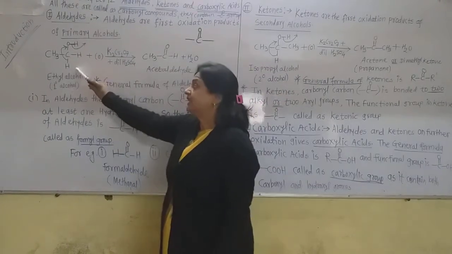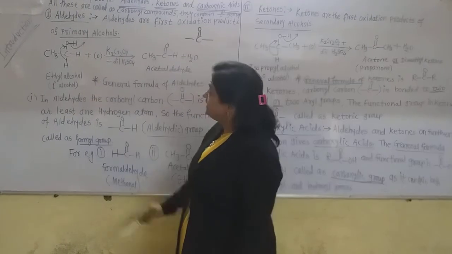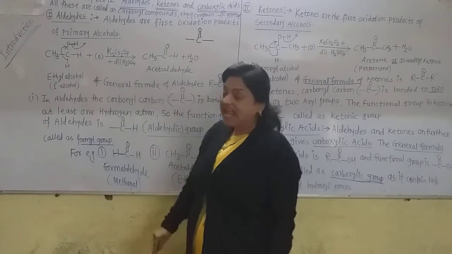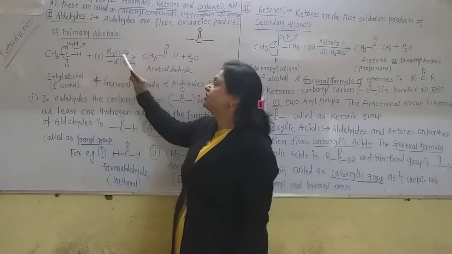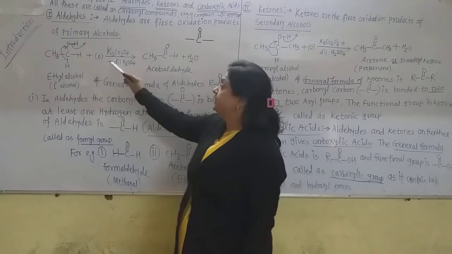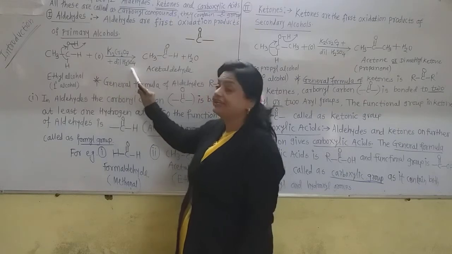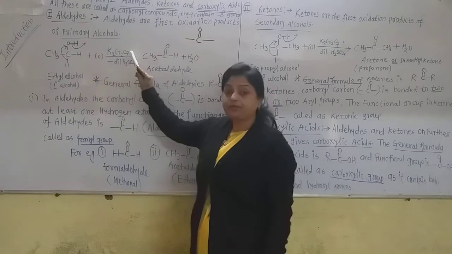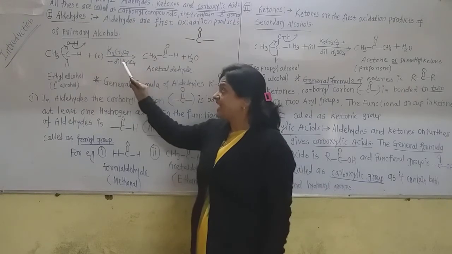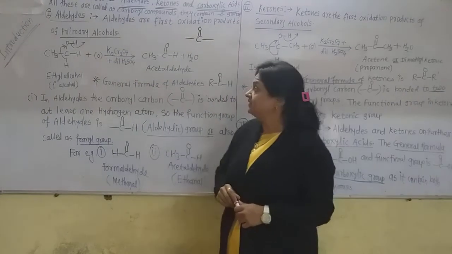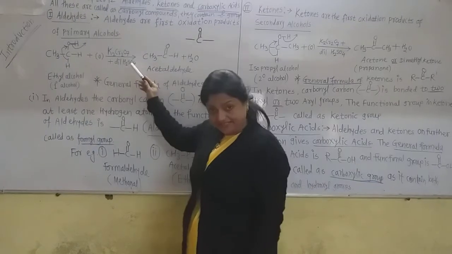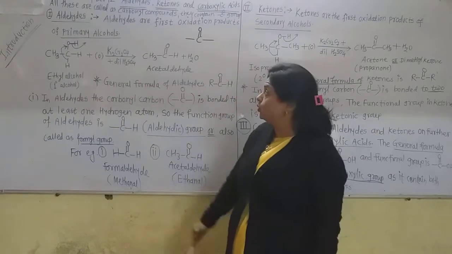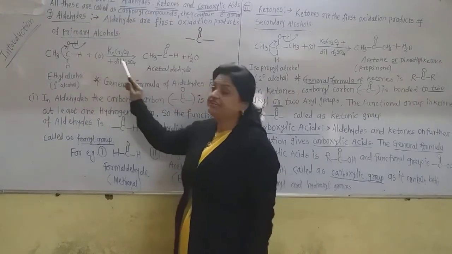When this ethanol, that is the primary alcohol, is oxidized by this oxidizing agent, acidified potassium dichromate, K2Cr2O7 plus dilute H2SO4, in the presence of this acidified reagent, the primary alcohol, ethyl alcohol, undergoes oxidation.